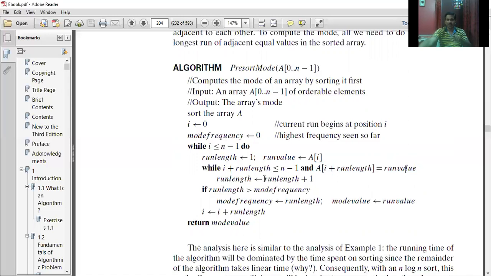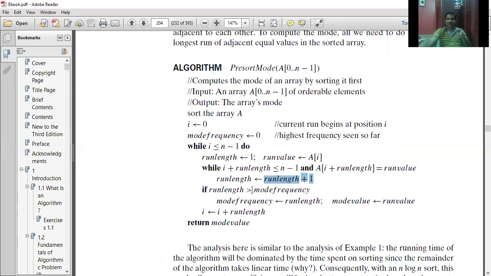If it is equal, keep on incrementing the run length. So in this case, run length increments. Now it becomes 2. Then compare this again with this element. Again the run length will be incremented by 1. Now it becomes 3. This condition becomes false when this compares with this. Okay, so we'll come out from here.